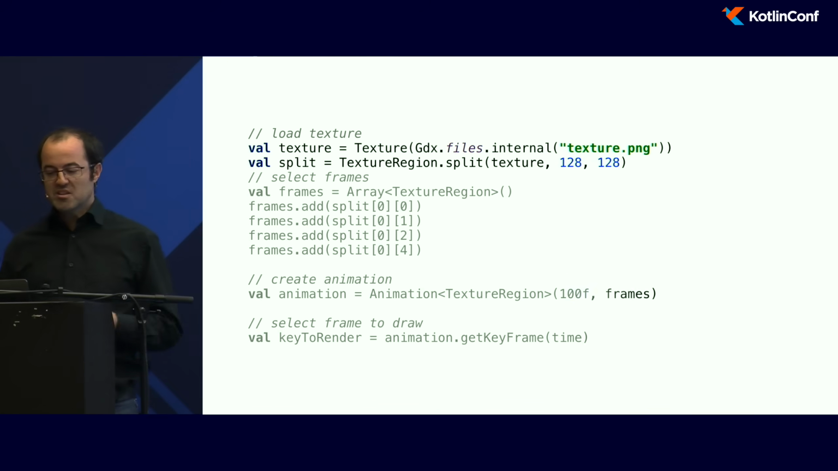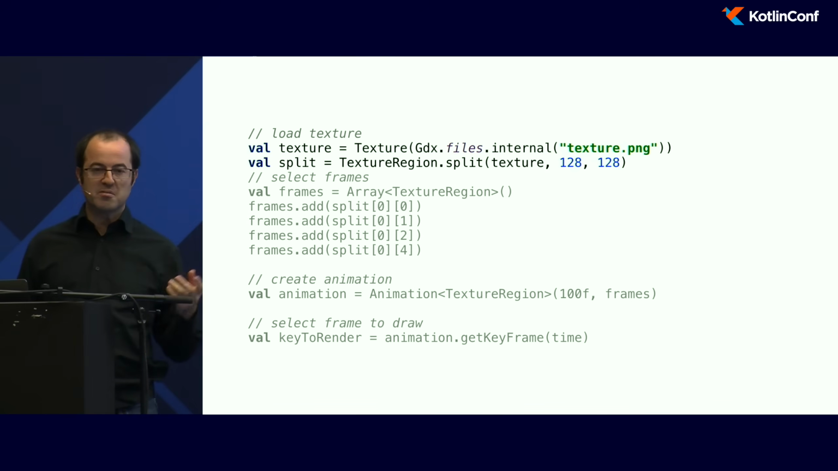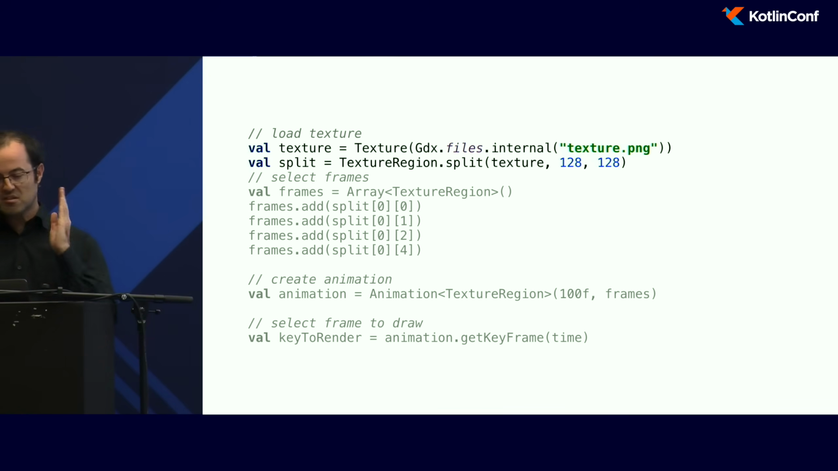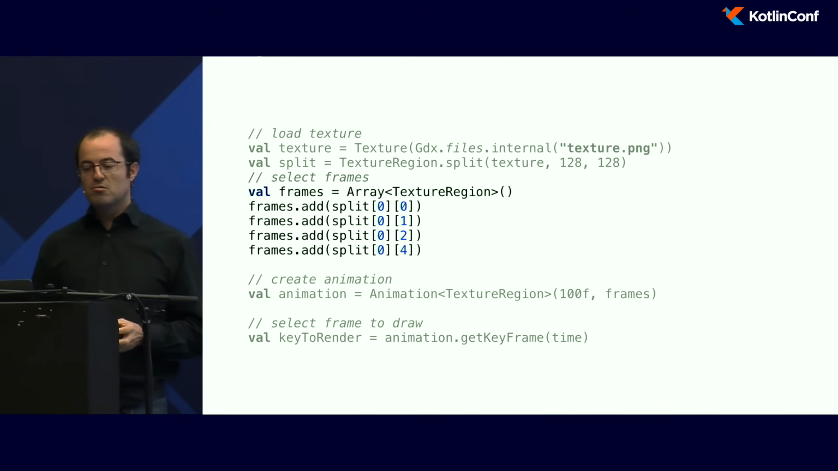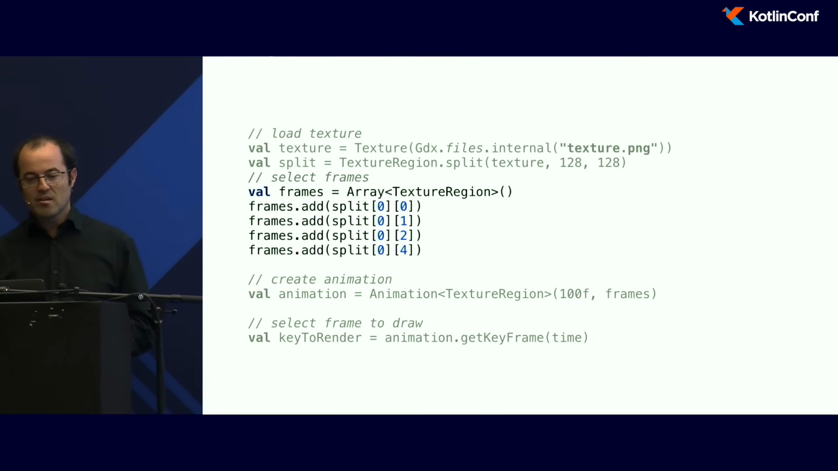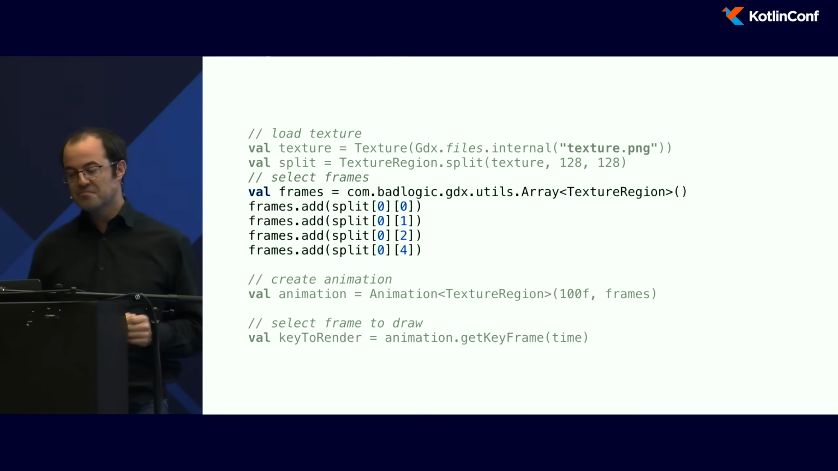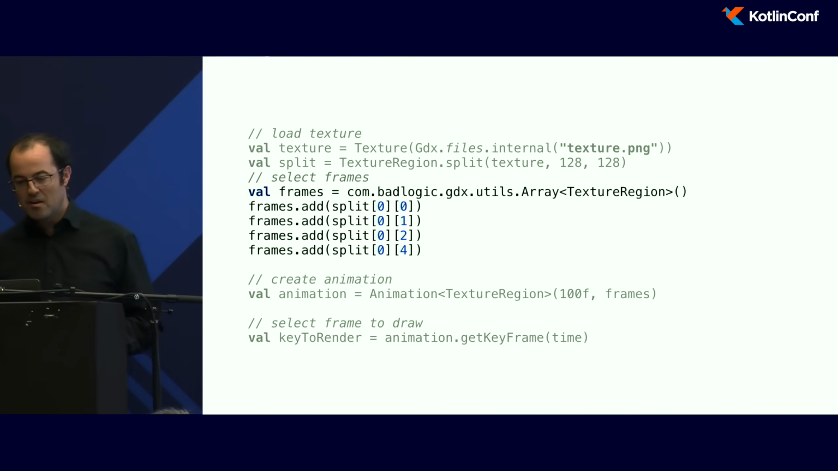You can load a sprite sheet with LibGDX. You load this image, you call the split method to say, okay, my sprite is 100 pixels by 100, and it will split the image like this. To create the animation, you need to get all parts of your image and put them in your array. But there is a trick here. This is not a Kotlin array, this is a LibGDX array. And you can lose hours on this issue.